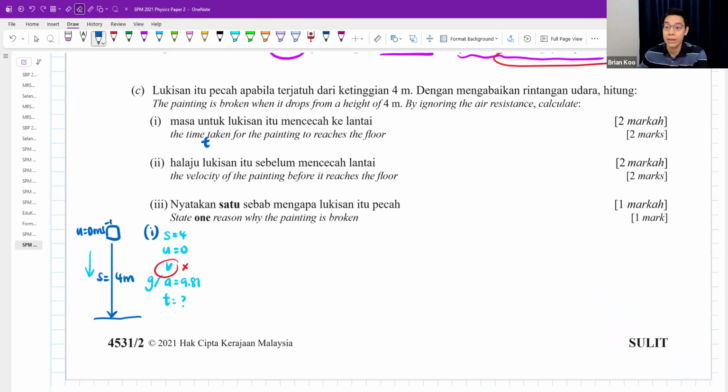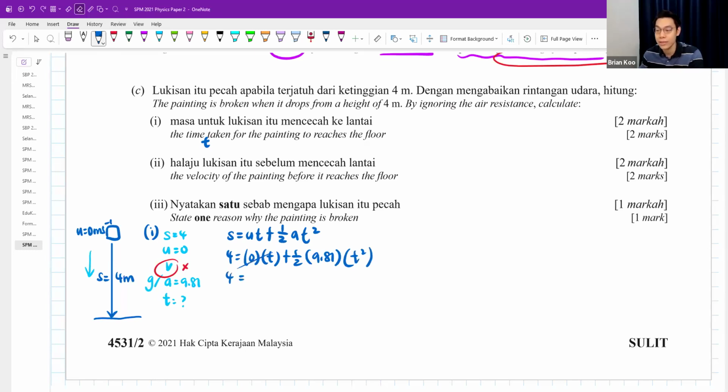So it'll be S equals to UT plus half AT squared. You can call it half AT squared. You want to write half GT squared, also can. It doesn't matter. 4 equals to 0 times T plus 1 over 2 times 9.81 times T squared.